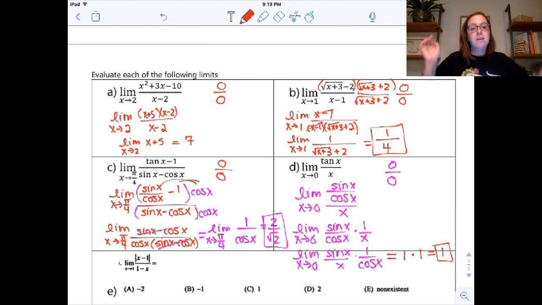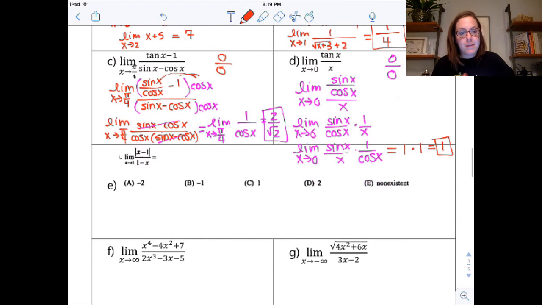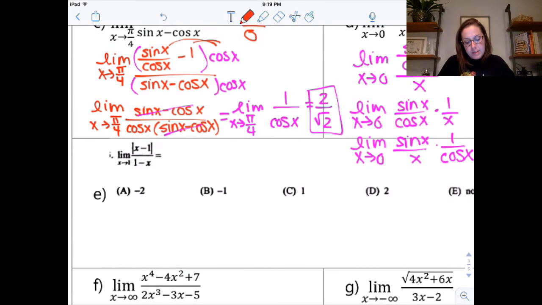All right, multiple choice. This is straight off an AP exam. Let's look at this one. So limit as x approaches 1 of absolute value x minus 1 over 1 minus x. What I always test on these, before you do all the algebra of actually rewriting it as a piecewise function, is first actually see if you get indeterminate.